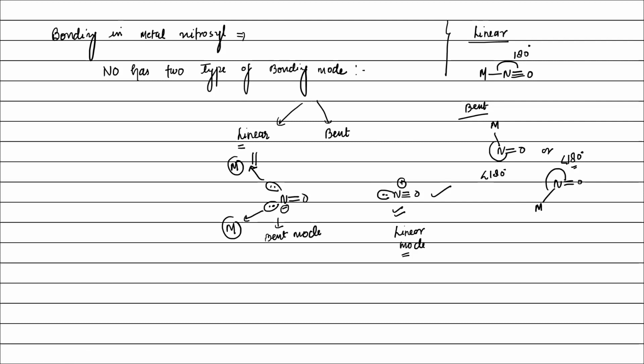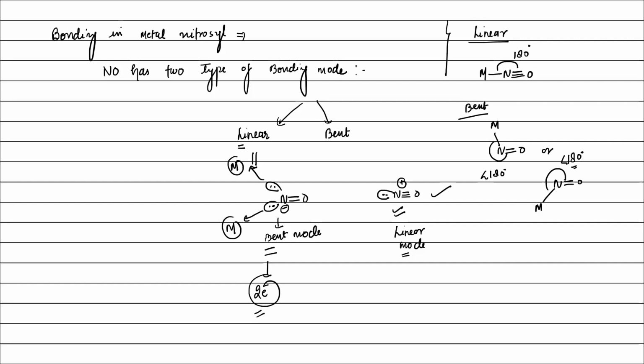Okay. Yes sir. Similarly, in case of bent mode, let me explain. In bent mode, either NO plus binds with the metal with this lone pair, or NO minus binds with the metal with this lone pair. It means in this case, this is bent mode. It will also donate how many electrons? 2 electrons. It means when NO is present in ionic state, then in linear mode it gives 2 electrons to the metal, and in bent mode it also gives 2 electrons to the metal, right?